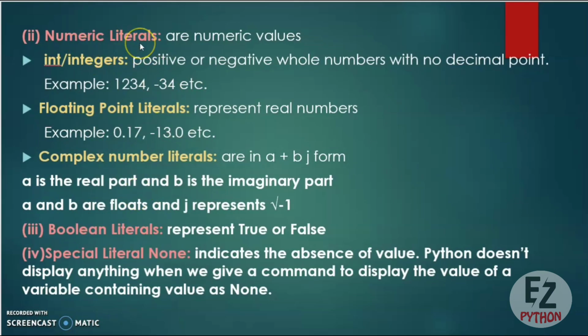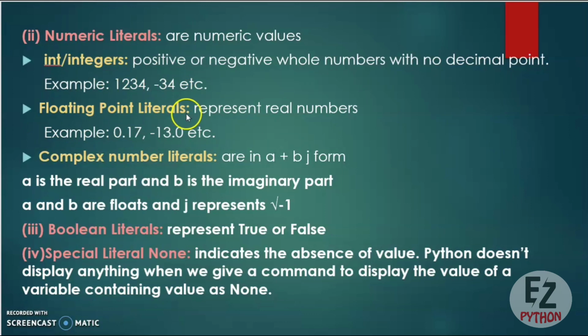Next is numeric literals. It will have numeric values. It is further divided into 3 parts: integers, floating point literals, and complex number literals. Integers will have both positive and negative values with no decimal point. Here you can imagine a number line. If you go to the right hand side of the 0 on a number line, you will have positive values, and if you go to the left hand side of the 0 on a number line, you will have negative values. So integers can have both the types of values.